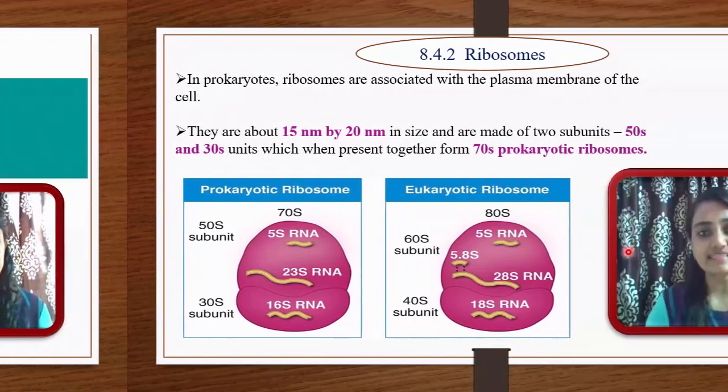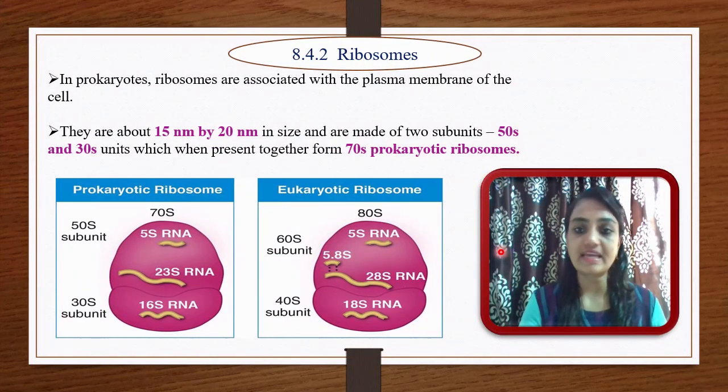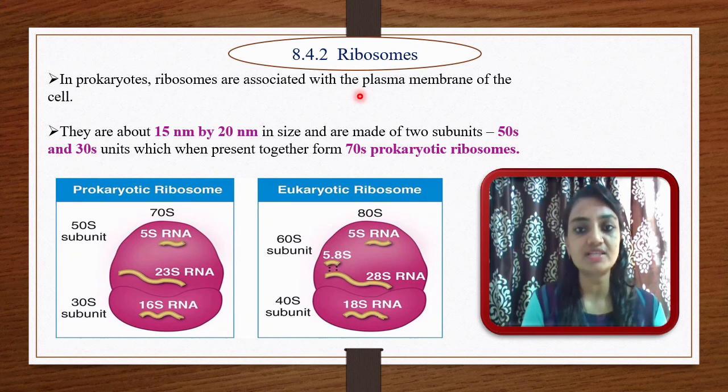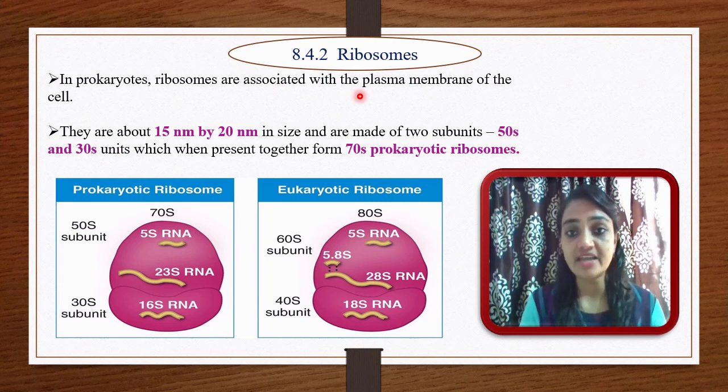Now let me start a second topic, and that is ribosomes. In prokaryotes, ribosomes are associated with the plasma membrane of the cell. As we learned in the previous lecture, ribosomes are found in both eukaryotic and prokaryotic cells. But when you study the prokaryotic ribosome, it is attached to the plasma membrane. They are about 15 nanometers by 20 nanometers in size, and are made up of two subunits.